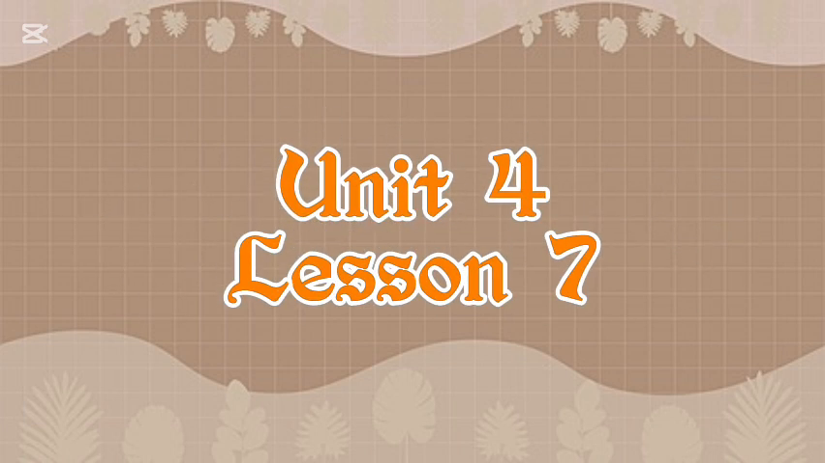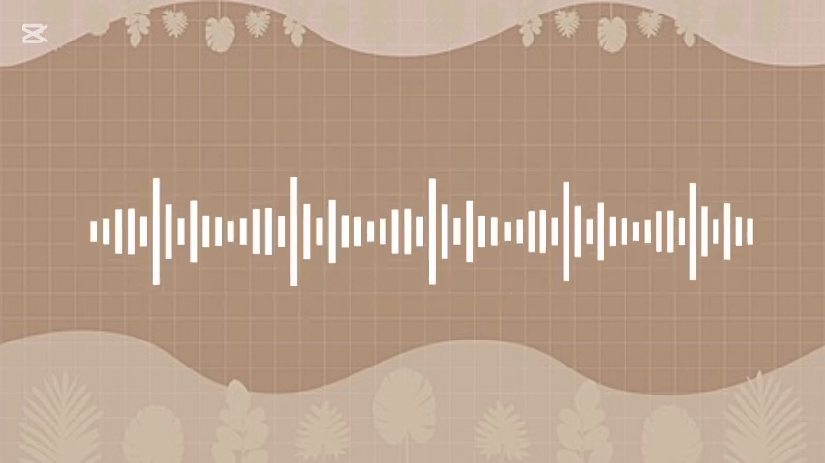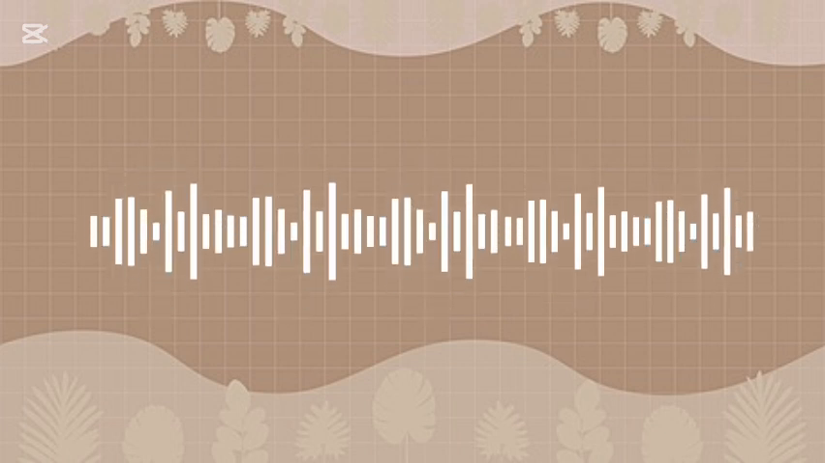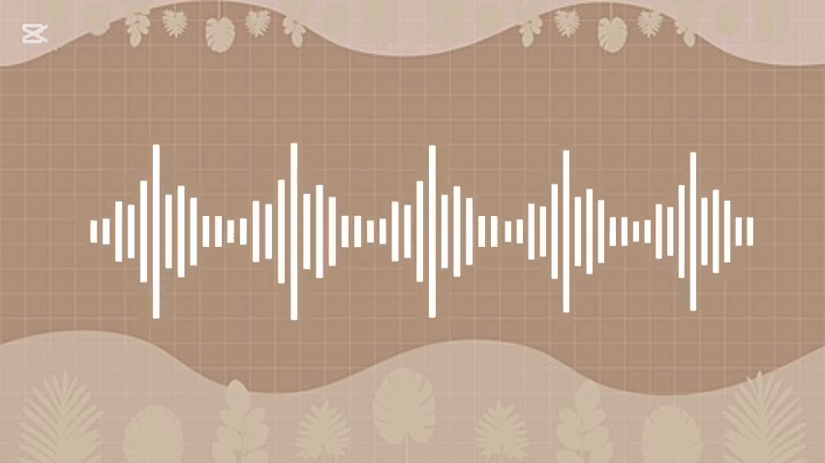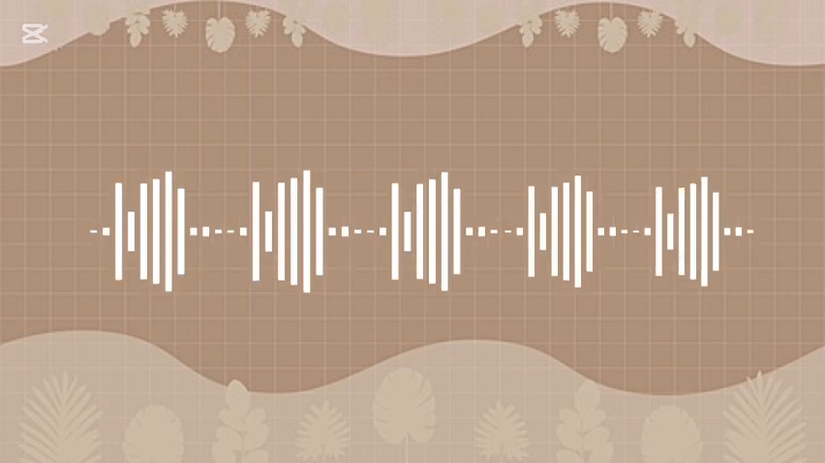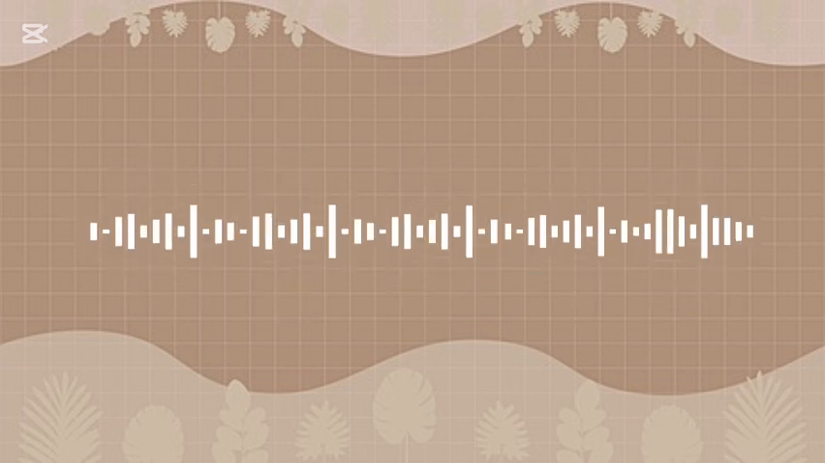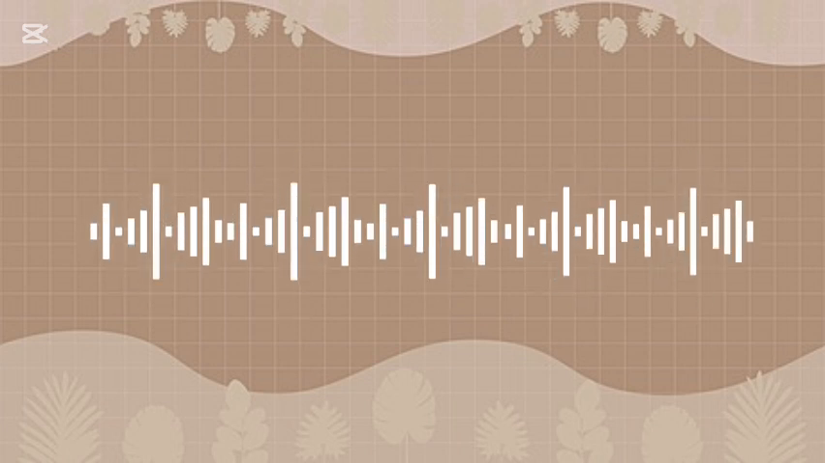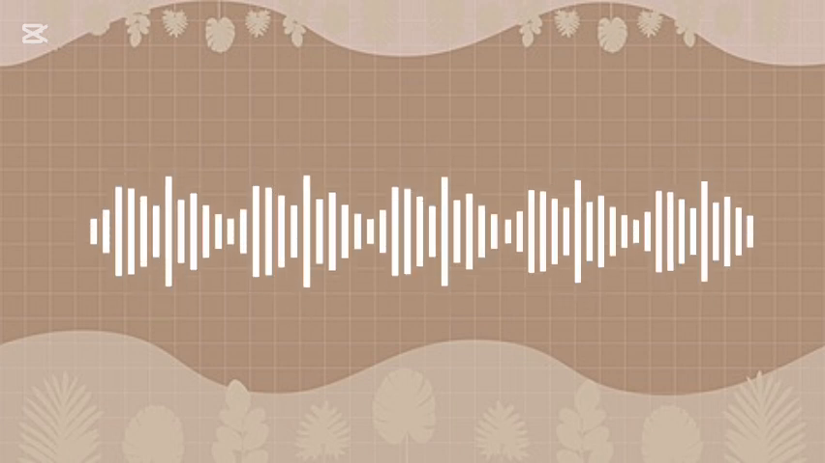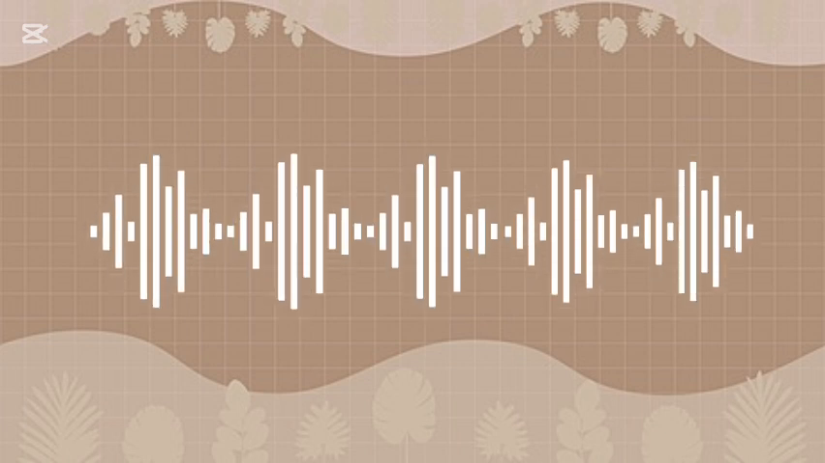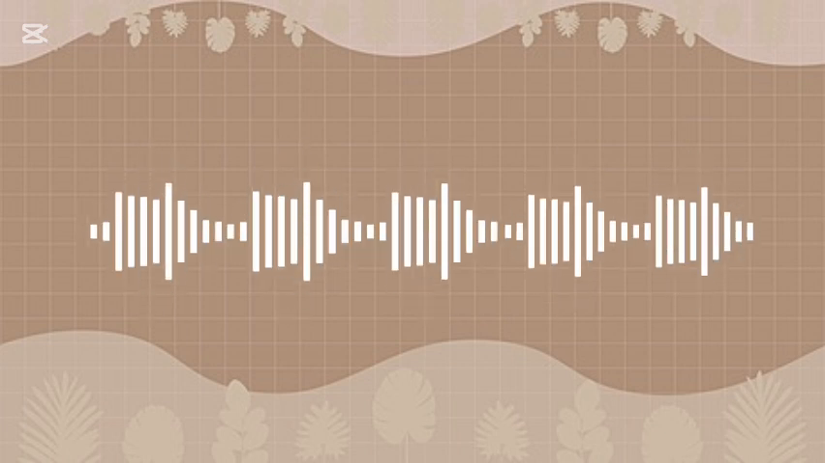Unit 4, Lesson 7, Giving activity instructions, part 2. Words to know: chart, check, conversation, favorite, hobby, information, interview, paragraph, sport. Listen to the teacher. Listen to the description. Listen to the information. Listen and repeat. Listen and complete the sentence.